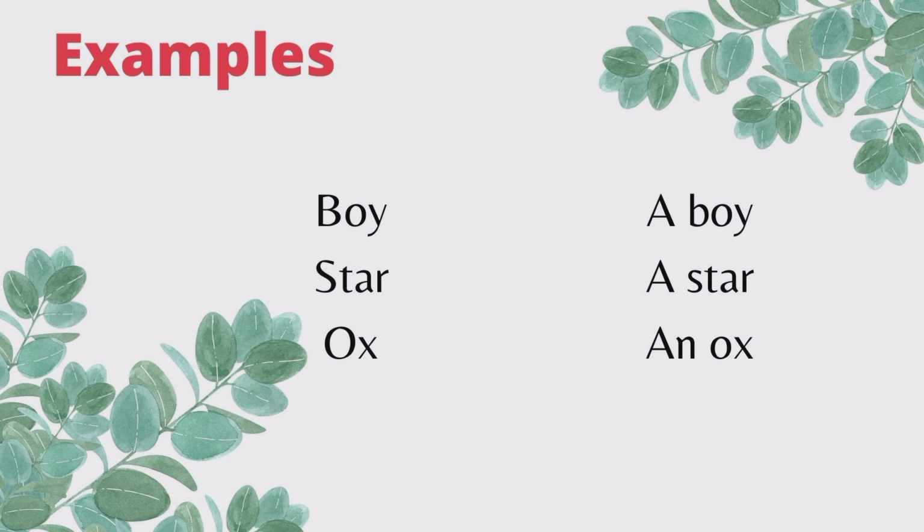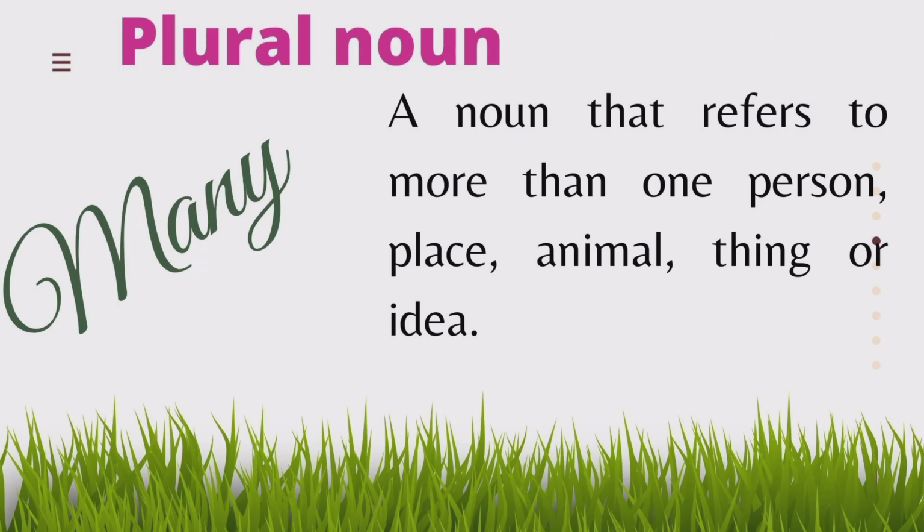And by putting a and an before these nouns means the same. A boy means one boy. A star means one star. An ox means one ox.